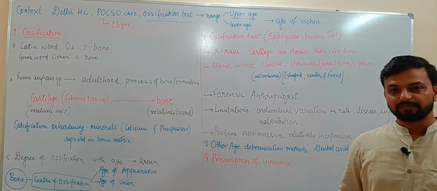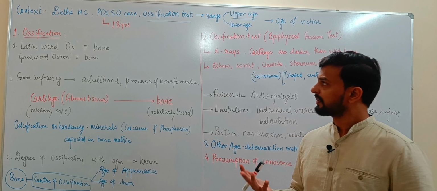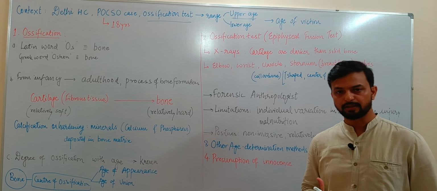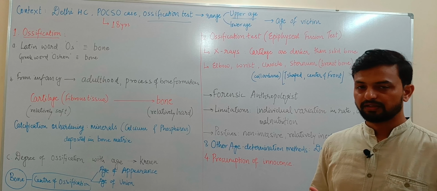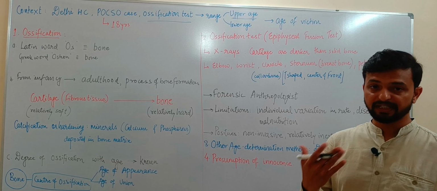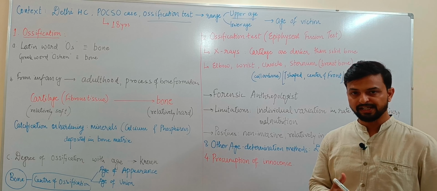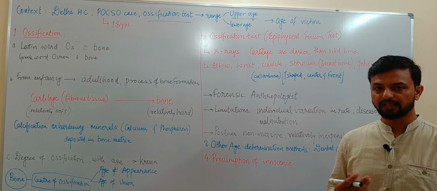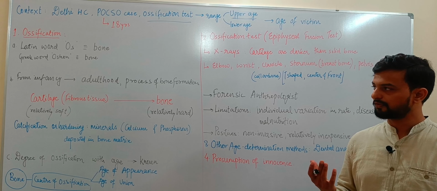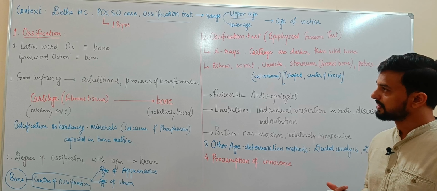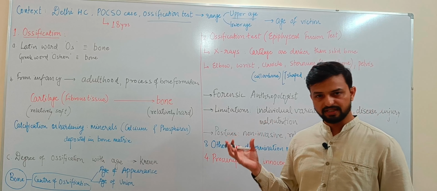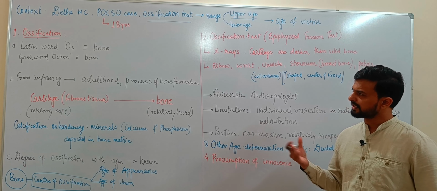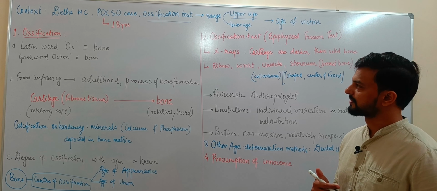Hello. Delhi High Court recently said that in a POCSO case where the age of the victim is determined by an ossification test, then the upper age of the range has to be considered as the age of the victim, and the margin of error of 2 years has to be taken off. So let us understand what this means, as this can be important for general studies, or in general we should know what an ossification test is.